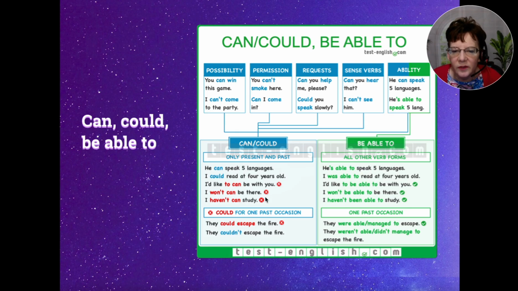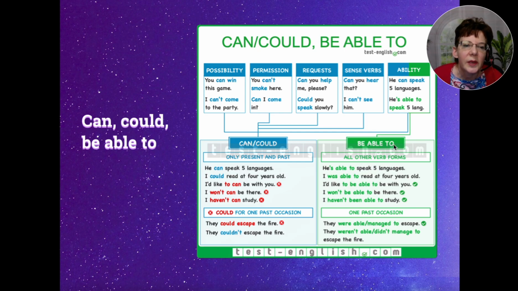And note here, we have could, and this can be used for one particular past situation, something that you could manage. So, for example, they could escape the fire on this occasion, or they couldn't. That would be negative here.